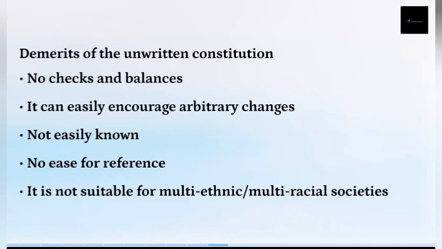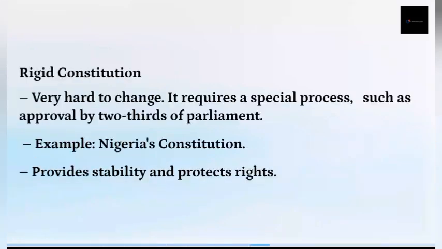Since it's not written down and it's in different places, not in a single document, it cannot easily be known. So there's no ease for reference. It cannot be easily turned to or studied, because it's in different documents. If you say, okay, check the constitution for this, it's difficult. Then it's not suitable for a multi-ethnic or multiracial society. If you want to change it, it requires a special procedure, like we said, two-thirds of the parliament.